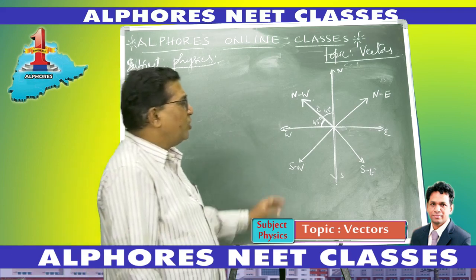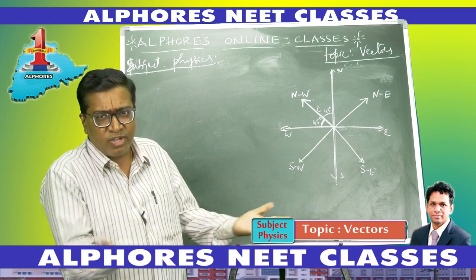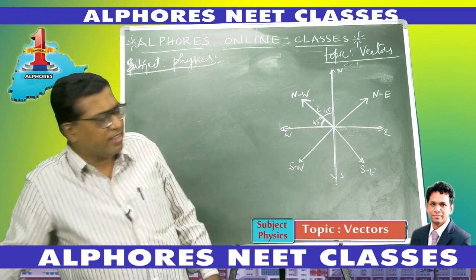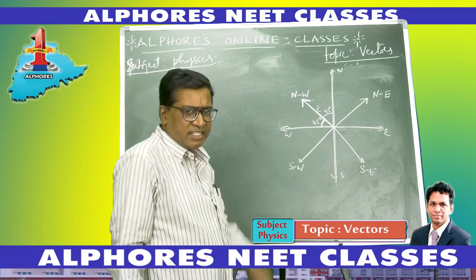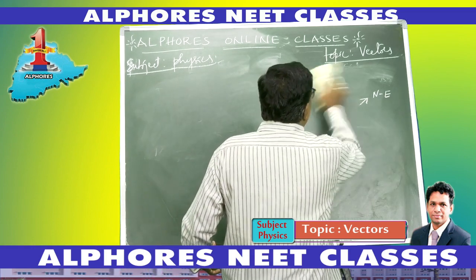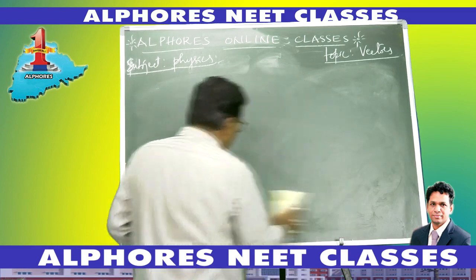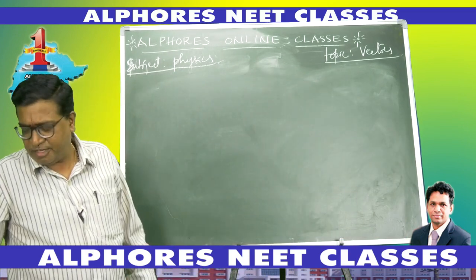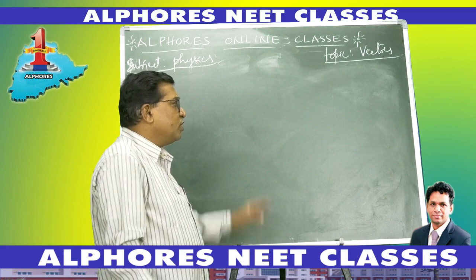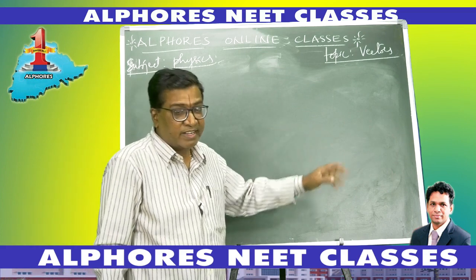So this way you represent the direction of a vector in our horizontal plane over the earth. We express the direction in this form. But if I have to express the direction in three-dimensional space, then this is done by another method, which we will be studying in the future. So this way we express the direction of a vector quantity.